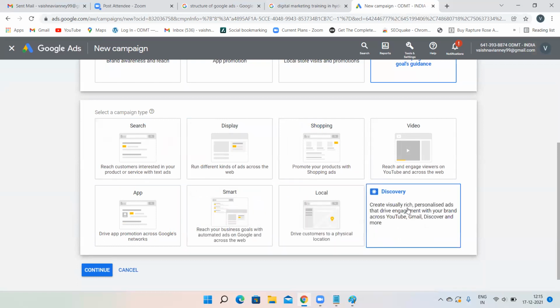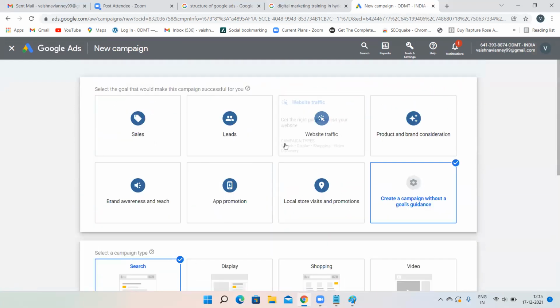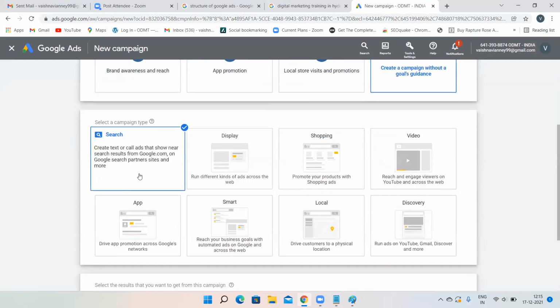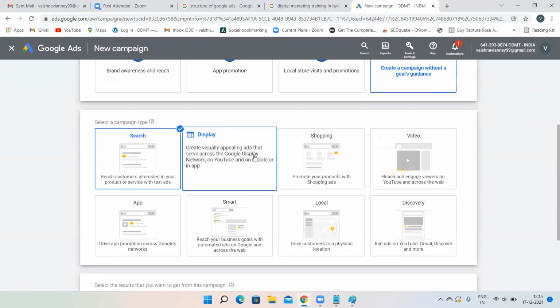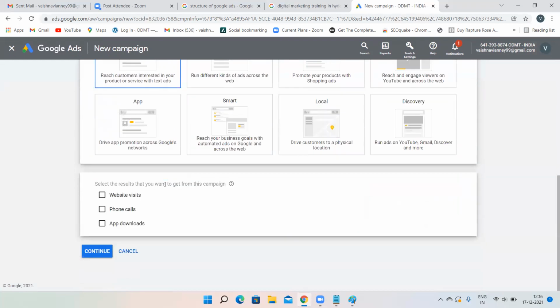Now today we are going to create a basic search campaign, right? So click on search. First, create a campaign without a goal's guidance. Then select which campaign you are creating. I am creating a search network campaign, so I have clicked on search. If you are creating display, then you have to click on display, shopping, video, or app. So I have clicked on search. Select the results that you want to get from this campaign. No need to select anything. Click on continue.